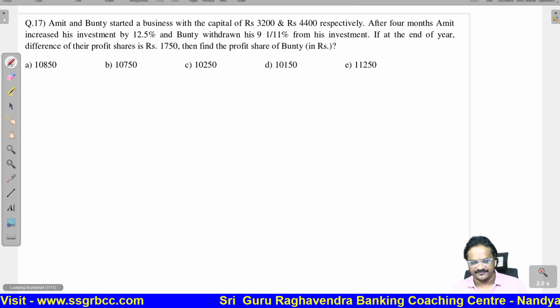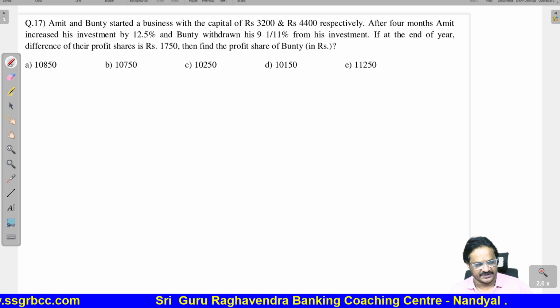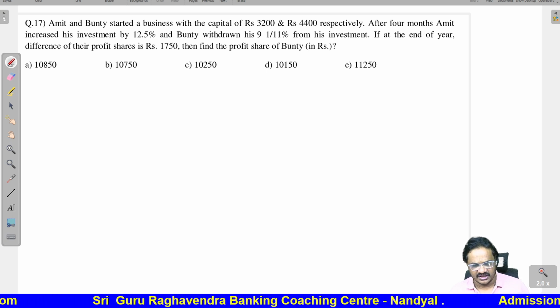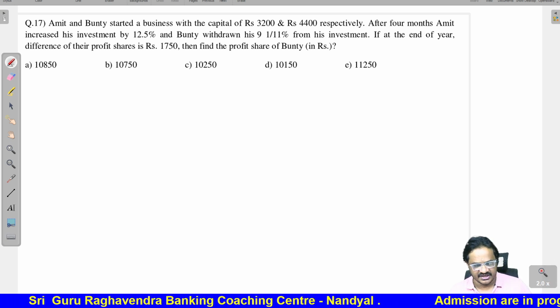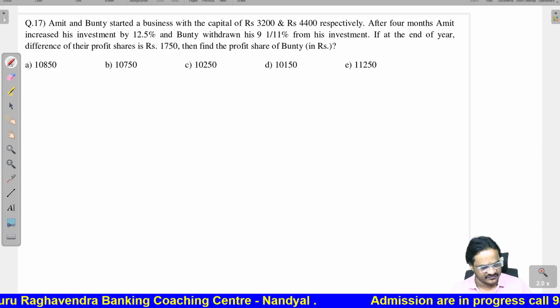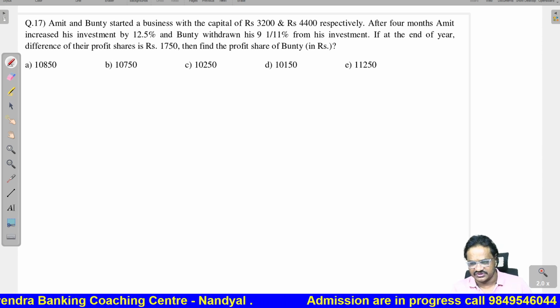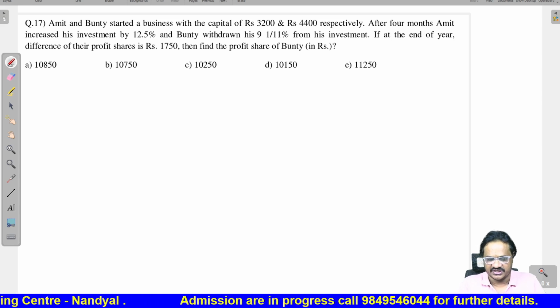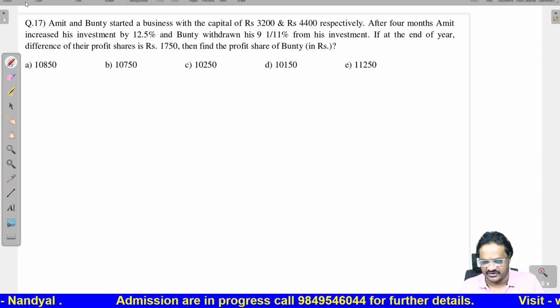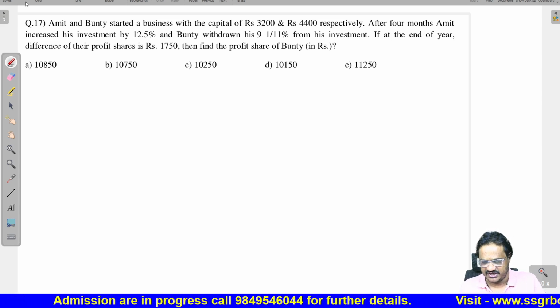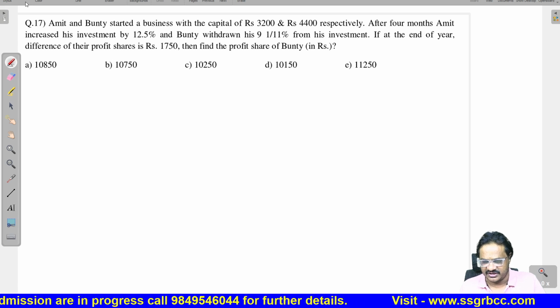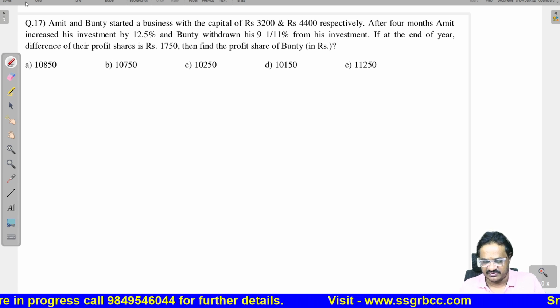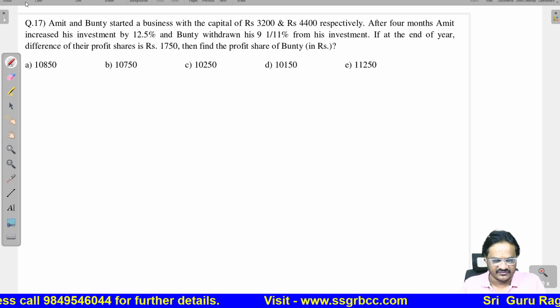Next question. Amit and Bunty started a business with a capital of 3,200 and 4,400 respectively. After 4 months, Amit increased his investment by 12.5%. Bunty withdrew 9 1 by 11%. If at the end of the year, the difference between the profit shares is 1750, find the profit of Bunty.